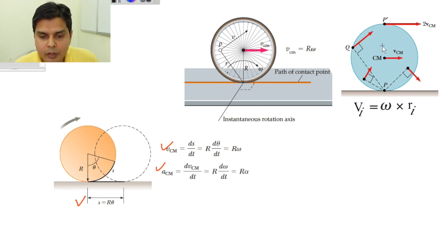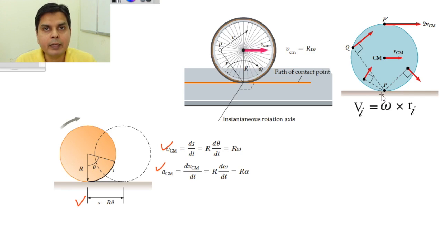The topmost part has velocity 2 VCM, the center has velocity VCM, and the bottom has velocity 0. So I can consider that this point P is at rest, at velocity 0.